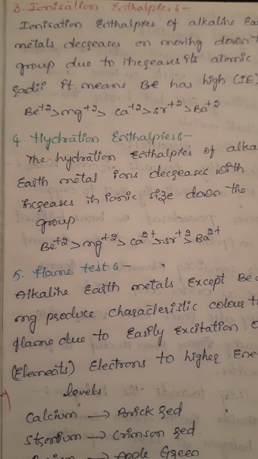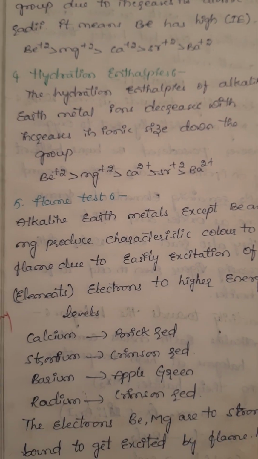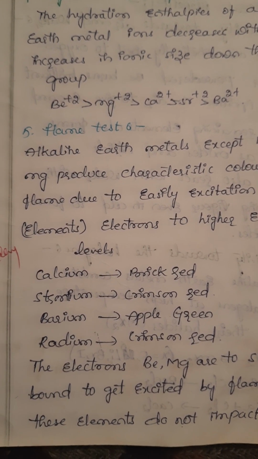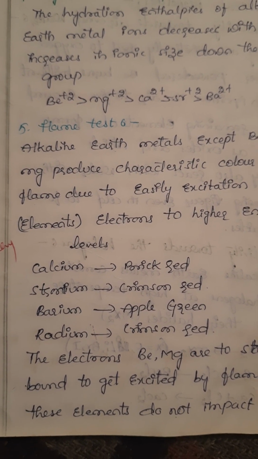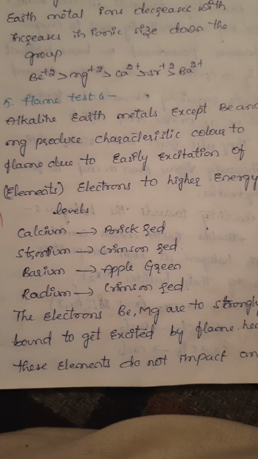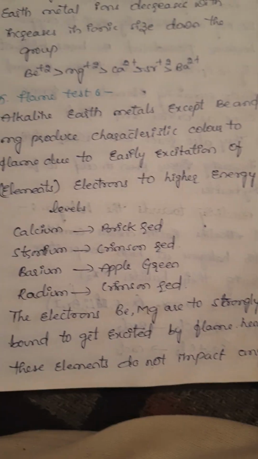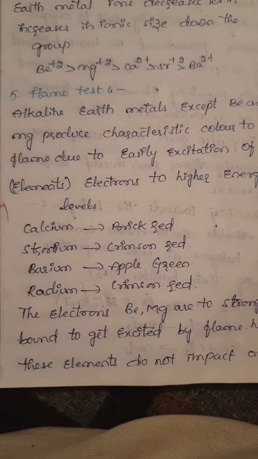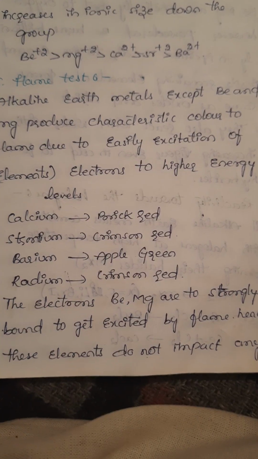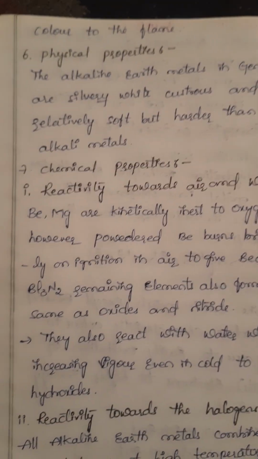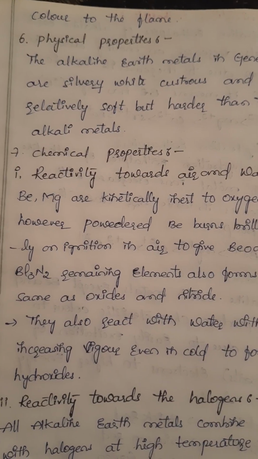Hydration enthalpy, flame test. Here calcium is brick red, strontium crimson red, barium apple green, radium crimson red. The elements beryllium and magnesium are strongly bonded and are not easily excited by the flame, hence these elements do not impart any color to the flame.